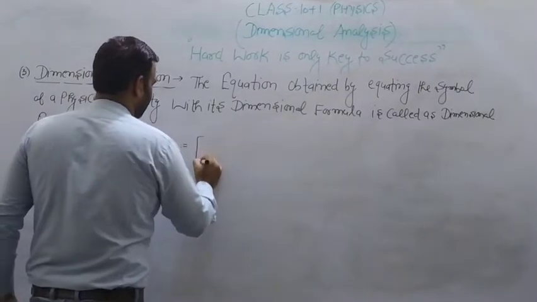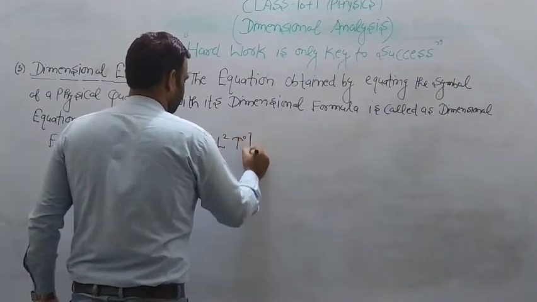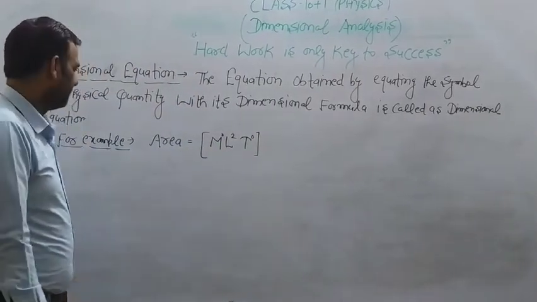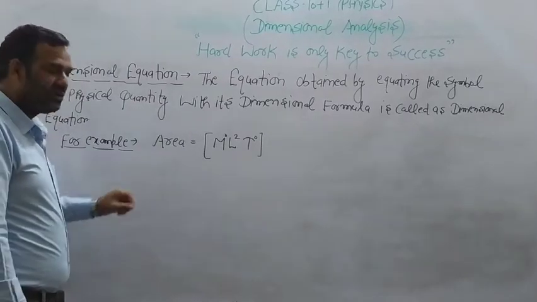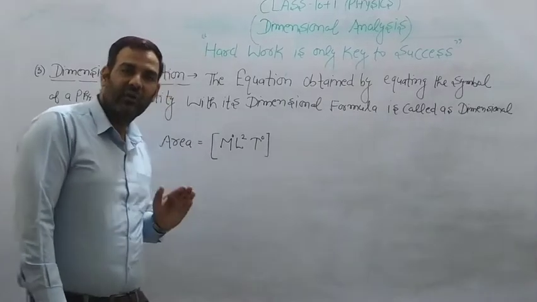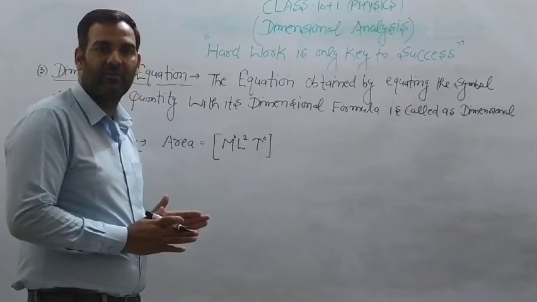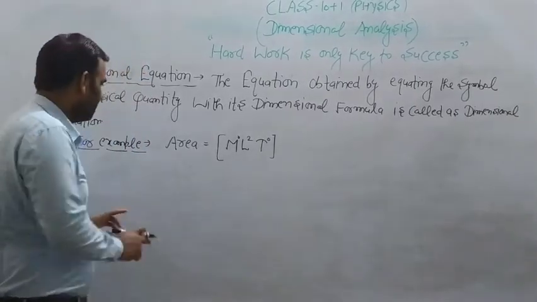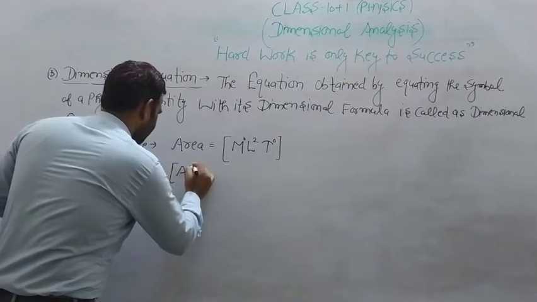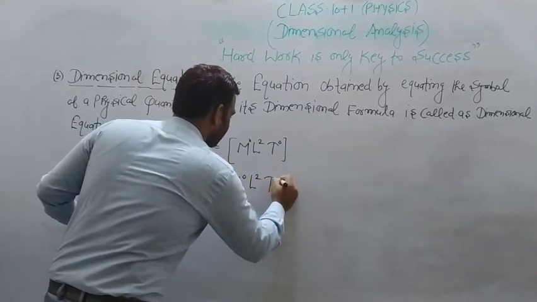The dimensional formula for area is M^0 L^2 T^0. And what is the dimensional equation? What is the symbol of area? A. So the dimensional equation is A = M^0 L^2 T^0.